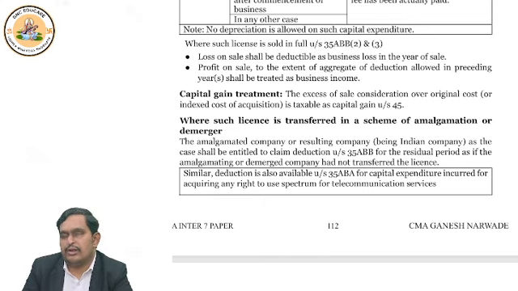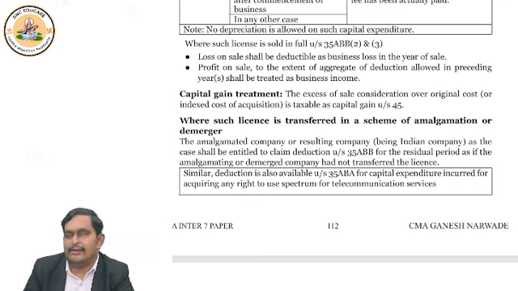But suppose the sale value is less than WDV, then what to do? In that case, because you only sold part of the block, the balance value, whatever comes, should be allowed as depreciation or as deduction over the balance period. This way you should be able to understand.